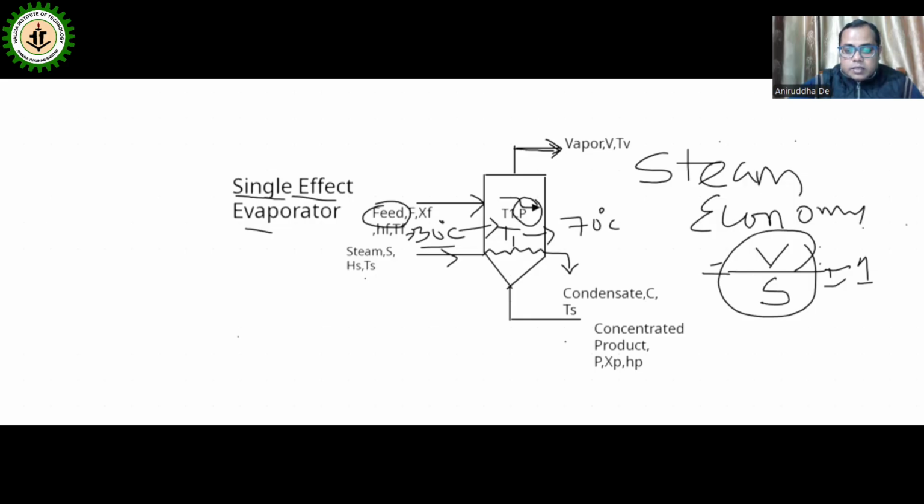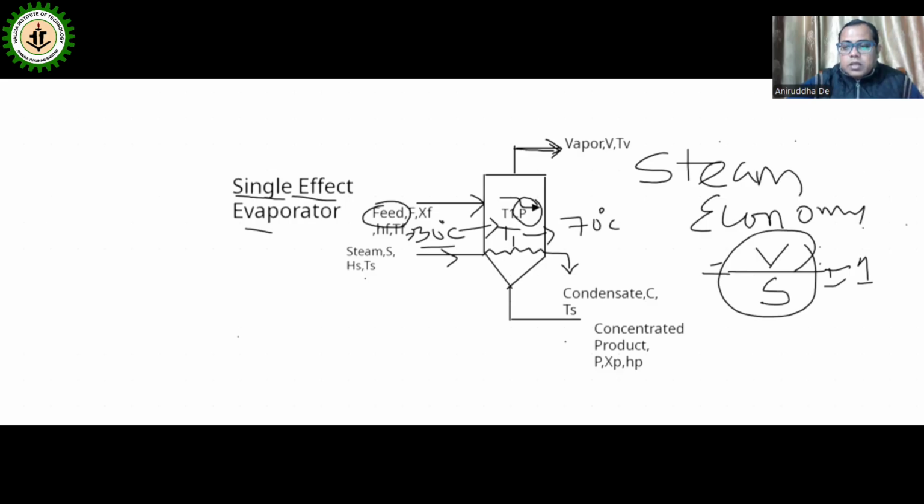Steam economy can be improved by the multiple effect evaporator. If it is double effect, there will be two calandrias. If it is triple effect, 3 calandrias will be used.